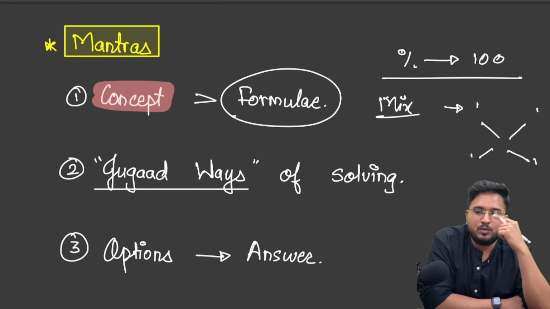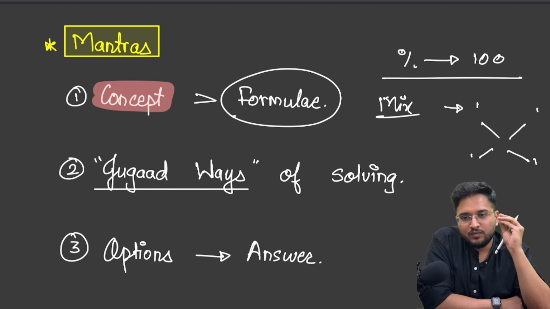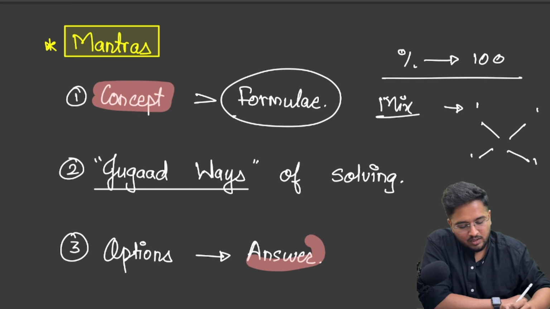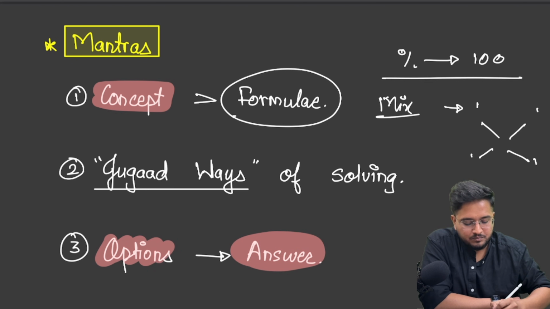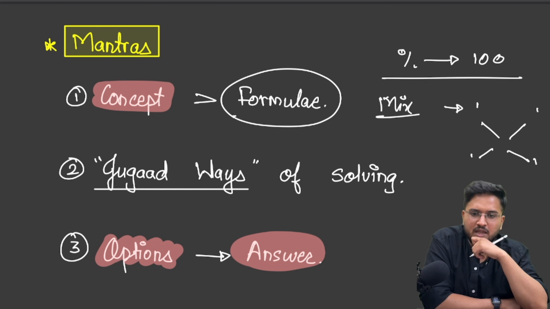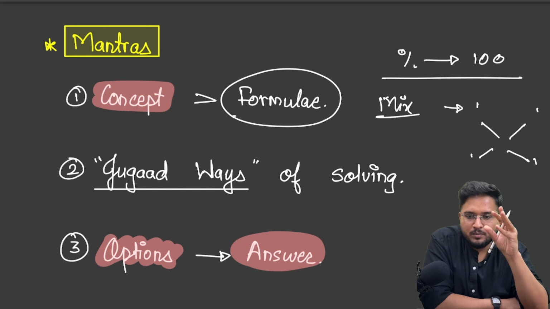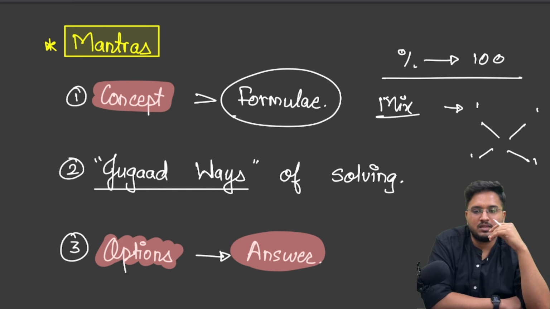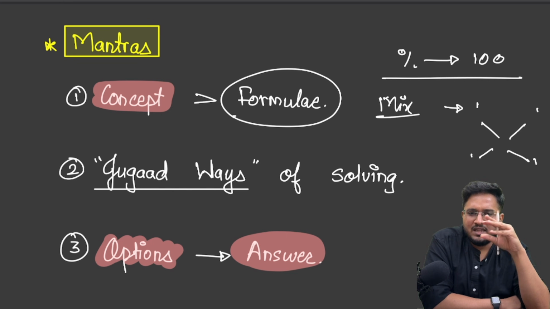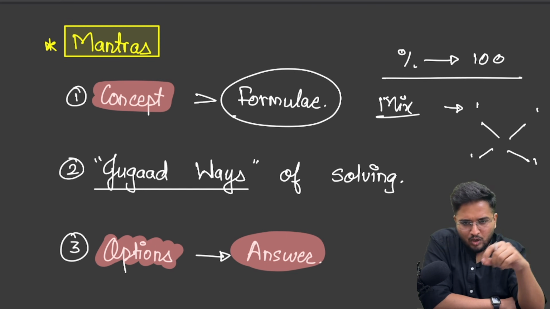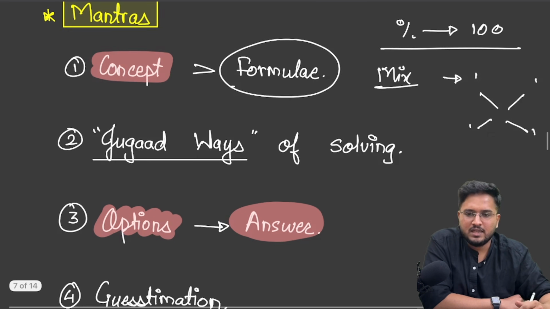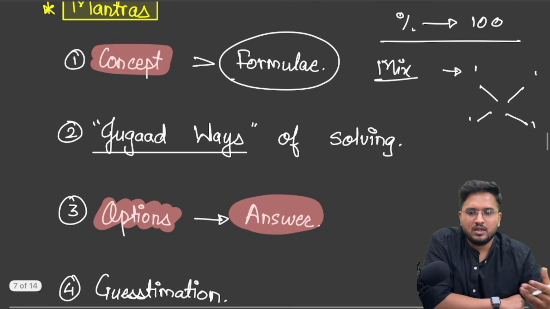The next mantra to follow when it comes to quant questions is to reach the answer through the options given. Now this is where a lot of people again give up. Once they form the equation, they try and solve the equation, and if they are not coming near the answer, they give up. But rather than doing all the calculation, just put in the values from the options and see which value is satisfying the equation.